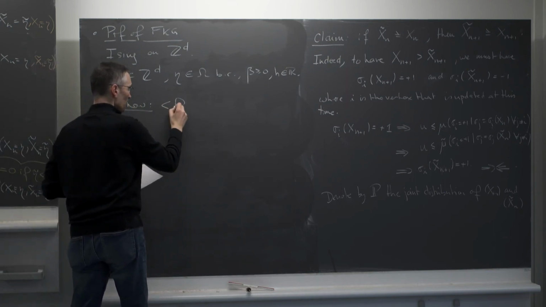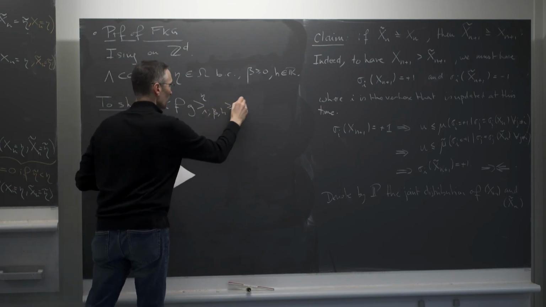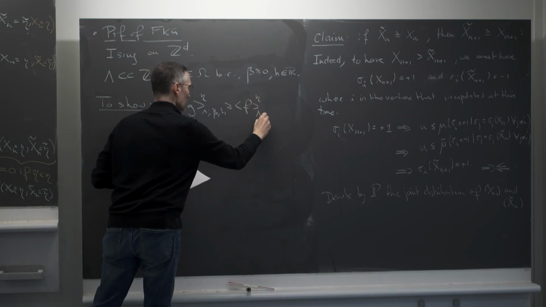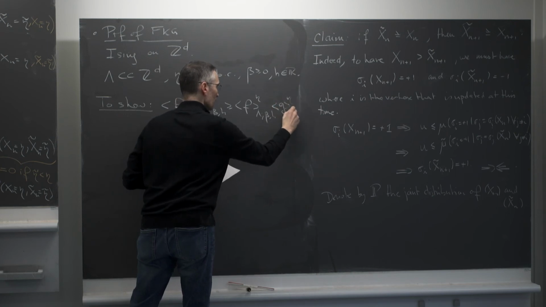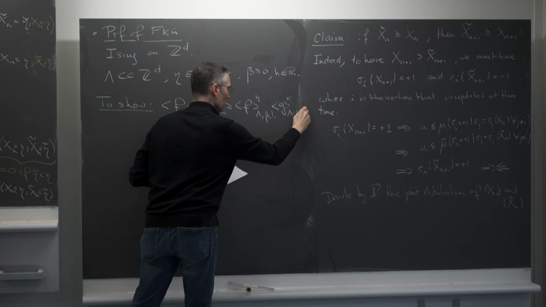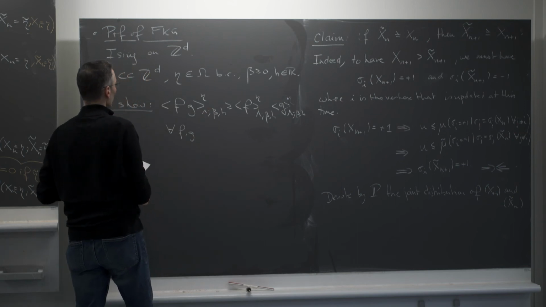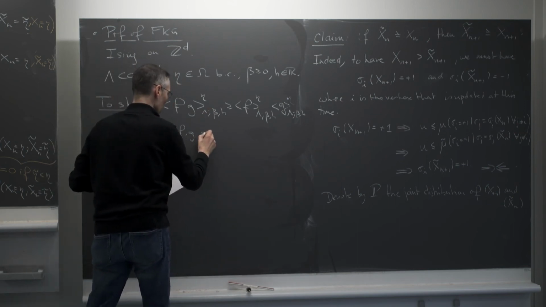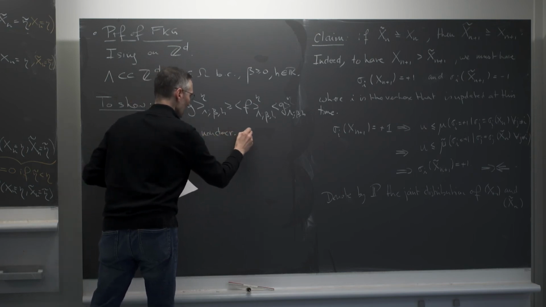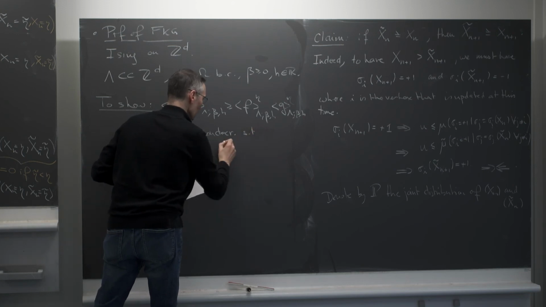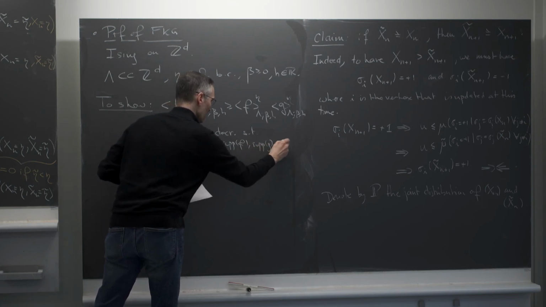So we want to show that the expected value of FG under the Gibbs measure is greater or equal to the expected value of F times the expected value of G. And that has to be true for any F, G non-decreasing, say, with support of F and support of G inside lambda, without loss of generality.